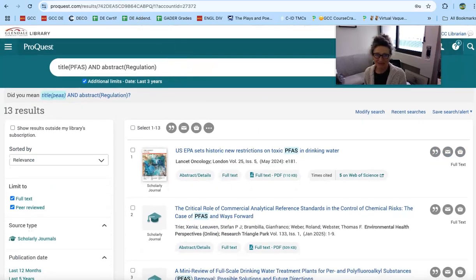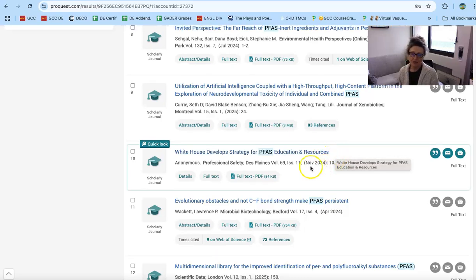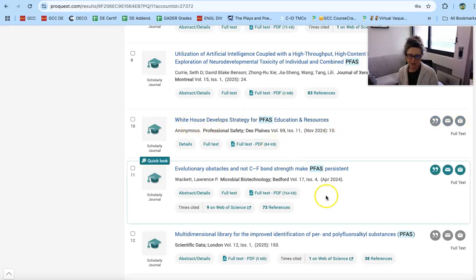That's far fewer. Much easier to go through as titles to determine whether you can see something that's relevant to your study. This is in November 2024, so when we read White House develops strategy for PFAS education and resources, we know that that was the preceding Biden administration. November 2024 is when it was published. That means that this paper was probably prepared at least 6 months beforehand, and this was the month of the election. So we know that this is not the White House of the Trump administration.